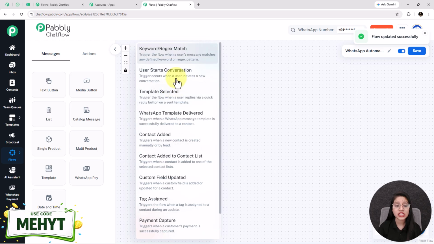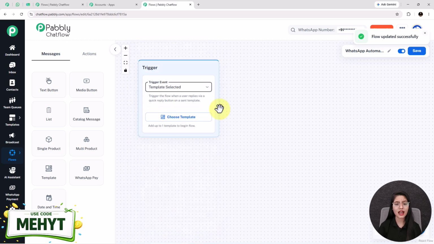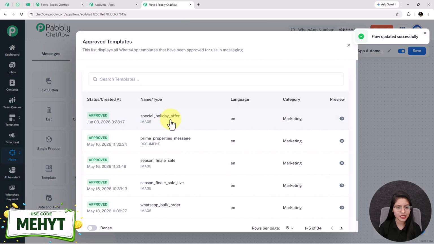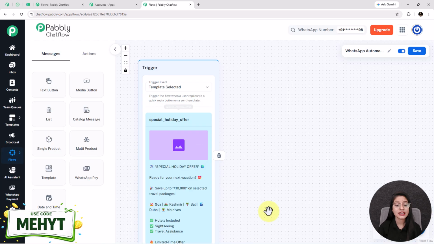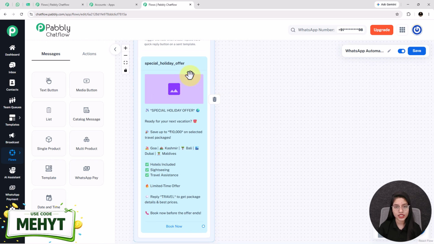When you click on it, it will provide you multiple types of trigger event. I am selecting my trigger event as template selected. After that, I am clicking on this choose template button and selecting this special holiday offer template. See, this is the template that I have already created before.